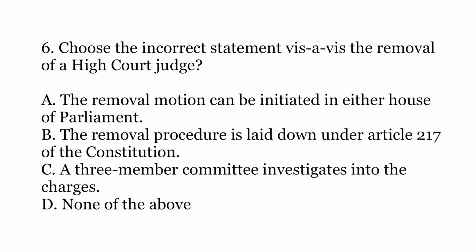Sixth question: choose the incorrect statement vis-a-vis the removal of a High Court judge. The options are A. the removal motion can be initiated in either House of Parliament, B. the removal procedure is laid down under Article 217 of the Constitution, C. a 3-member committee investigates into the charges, or D. none of the above.